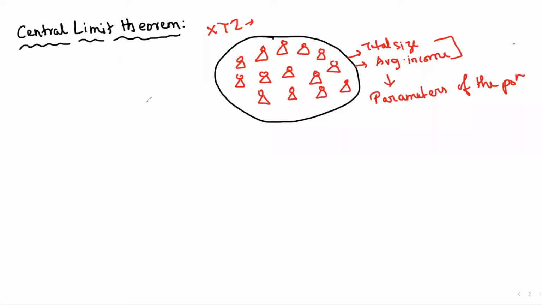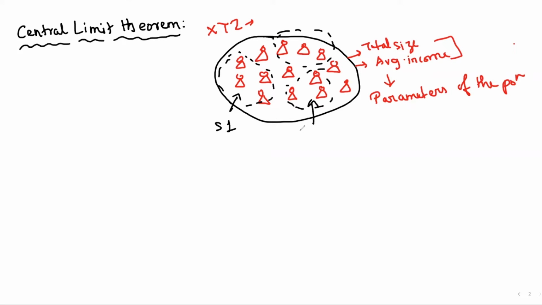So what we do, as I already discussed, we draw out samples, right? We draw out samples and then we try to find out maybe the parameters. Let's say this is sample 1, S1.